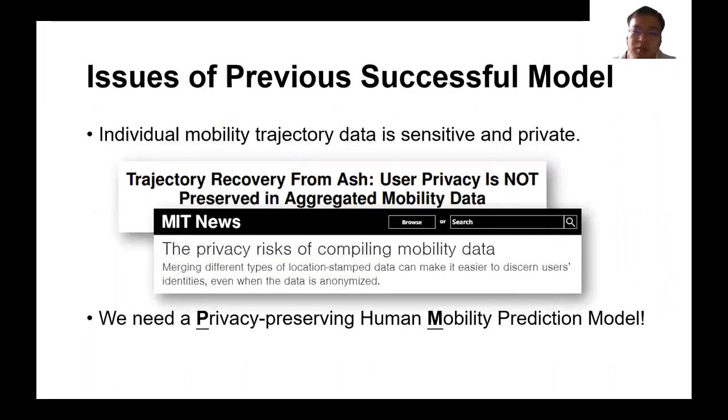As the performance of previous models becomes saturated, the centralized requirement of training data becomes a risky choice, because individual mobility trajectories are sensitive and contain much private information about individuals. Thus, we need to build a privacy-preserving mobility prediction model. It should achieve performance competitive with the current state-of-the-art mobility prediction model, but also protect user privacy.